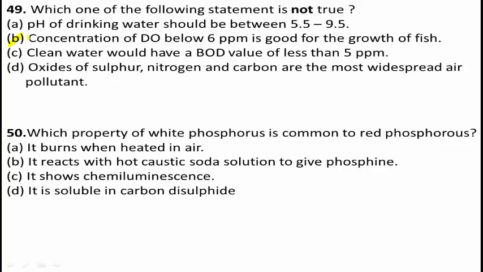Next question number 50. Which property of white phosphorus is common to red phosphorus? Option A, it burns when heated in air. Option B, it reacts with hot caustic soda solution to give phosphine. Option C, it shows chemiluminescence. Option D, it is soluble in carbon disulfide. See the question and options carefully.